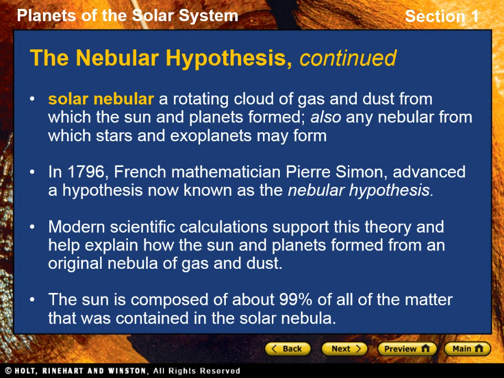The Nebular Hypothesis. Laplace's hypothesis states that the Sun and the planets condensed at about the same time out of a rotating cloud of gas and dust called a nebula. Modern scientific calculations support Laplace's hypothesis and help explain how the Sun and the planets formed from the original nebula of gas and dust.